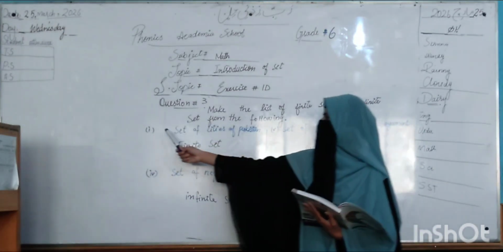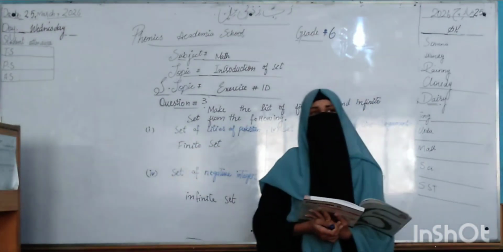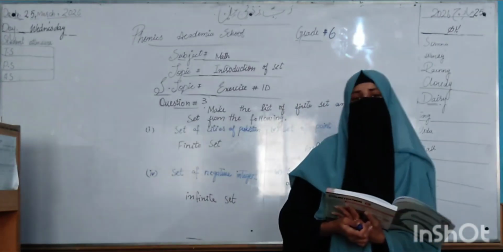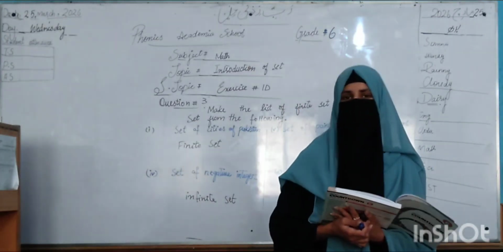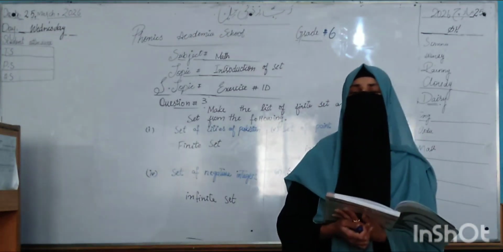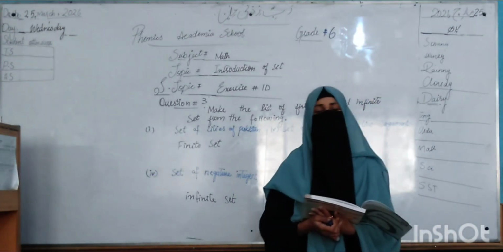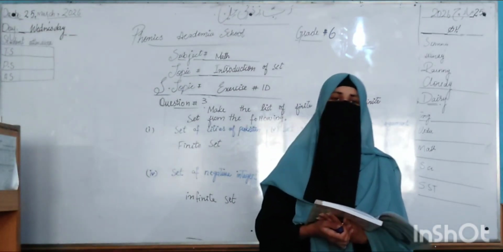Question number 3, part 1: set of cities of Pakistan. So students, all the cities of Pakistan are included in the set, so they define the limit. If they said the cities all over the world, its limits could not be defined.